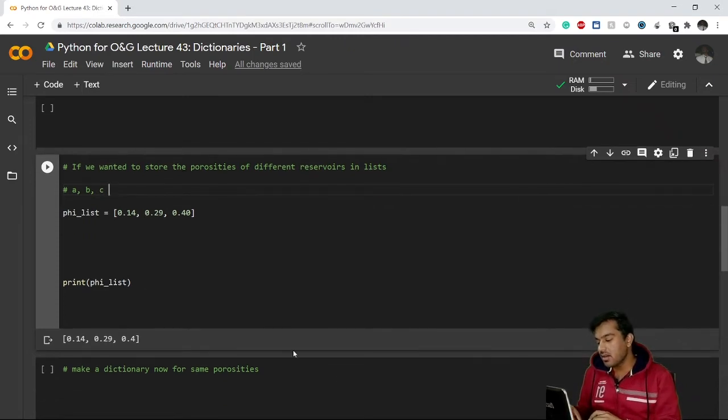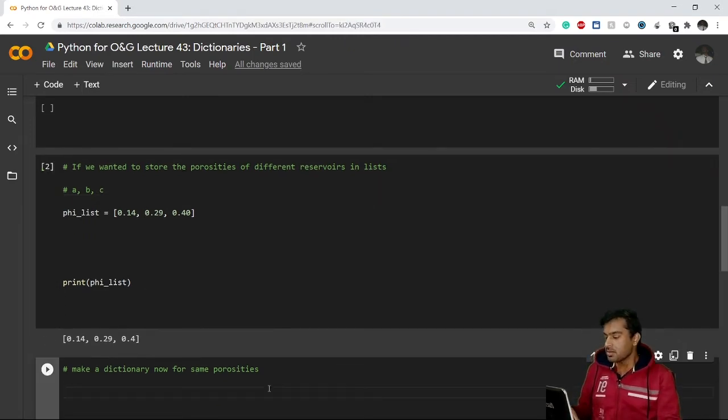Dictionaries are very convenient in these scenarios. To make a dictionary, we store data in the curly brackets. Inside these curly brackets we have a key. In this case, let's say reservoir A is our key, and after putting a colon, whatever I input will become the value for this key. So my value for reservoir A is 0.14. It means reservoir A has the porosity of 0.14. I'll make space here so that it looks clean.